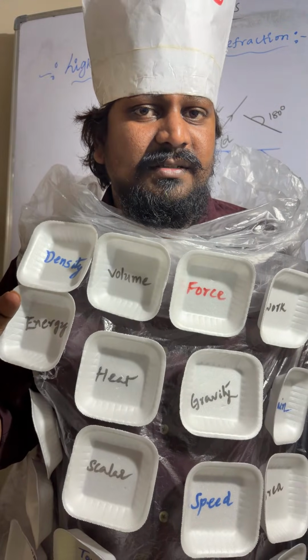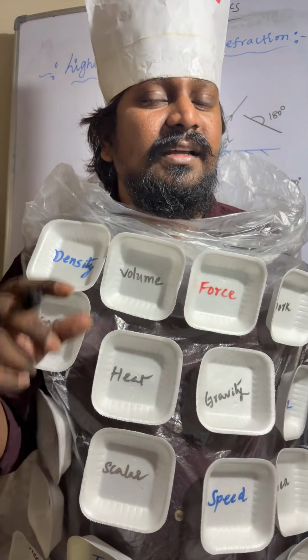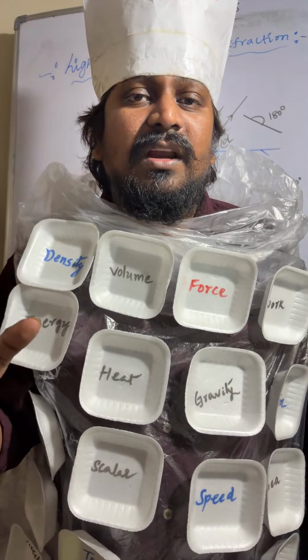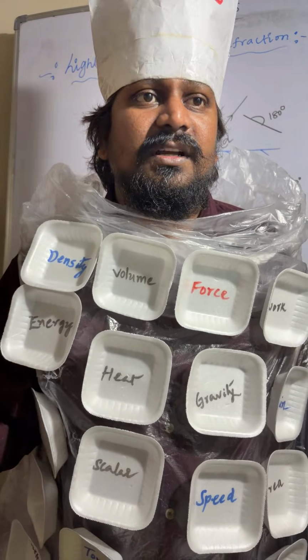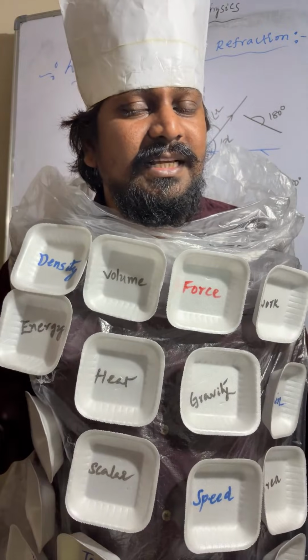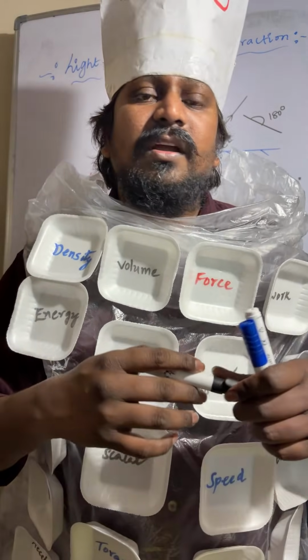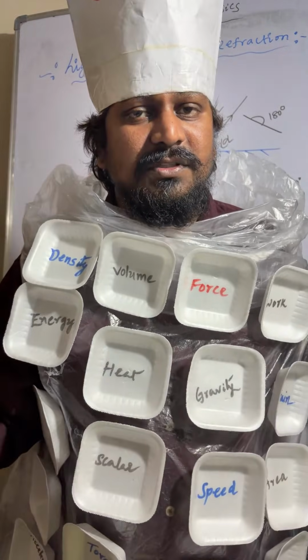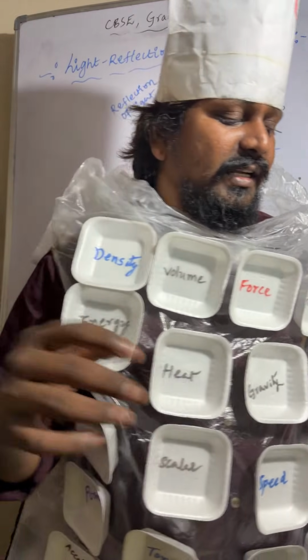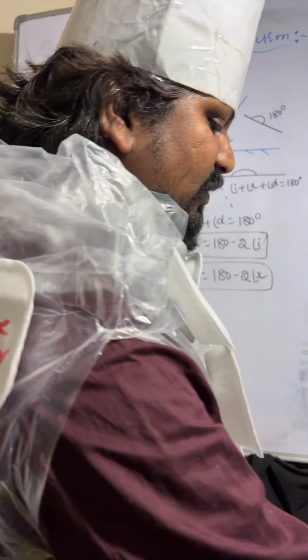Now we'll discuss object and image. Before that, there is one concept: regular reflection and irregular reflection. Regular reflection takes place on a smooth surface. Irregular reflection takes place on a rough surface. We'll discuss those points.